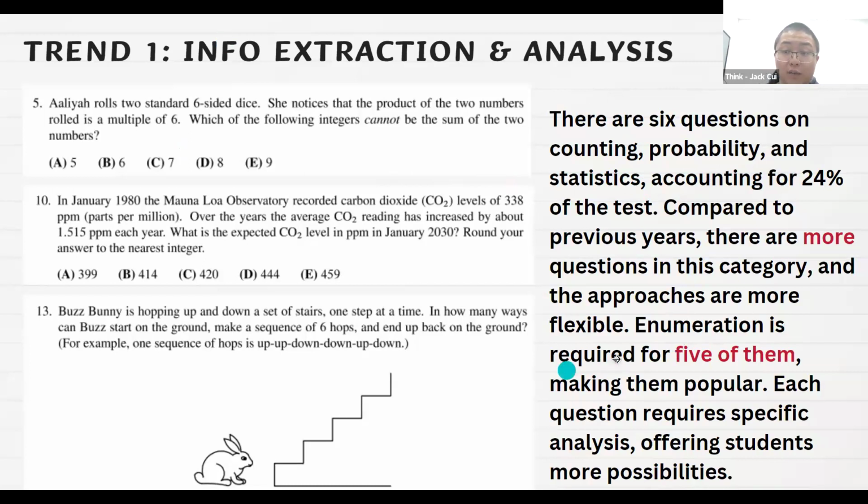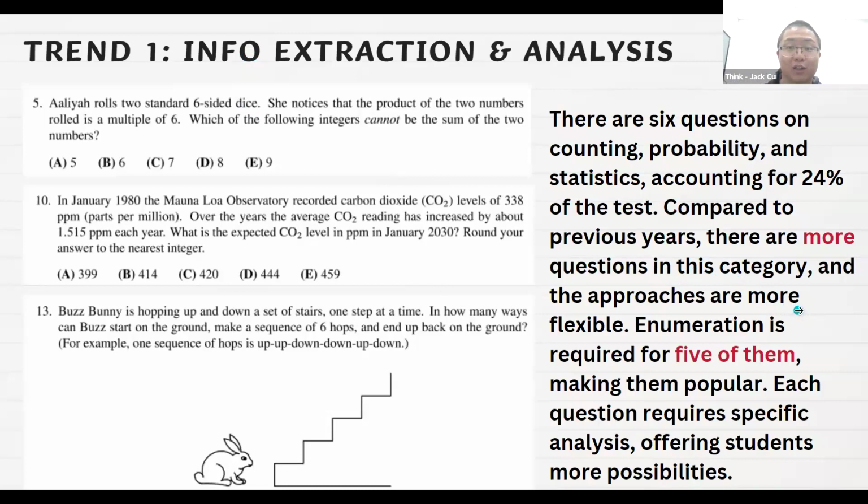So enumeration is required for 5 of them, which makes it popular. Although sometimes we may say enumeration is the lowest level of thinking, sometimes it's surprisingly useful in the AMC 8. So a preferred way is that you know a lot of ways and you choose the correct way during the exam. Again, enumeration is the simplest way, or we can call it brute force, but sometimes it's quite useful for fast problem solving in the first 10 questions, or first 15 questions. So this is going to be my suggestion.